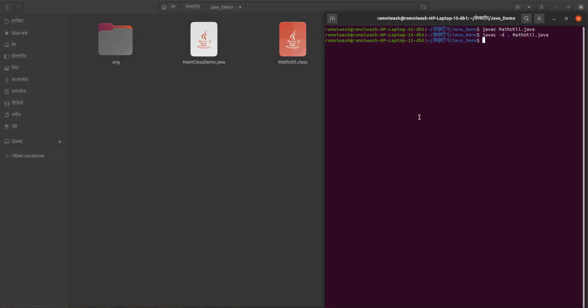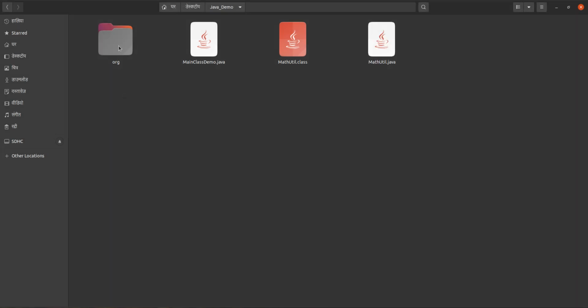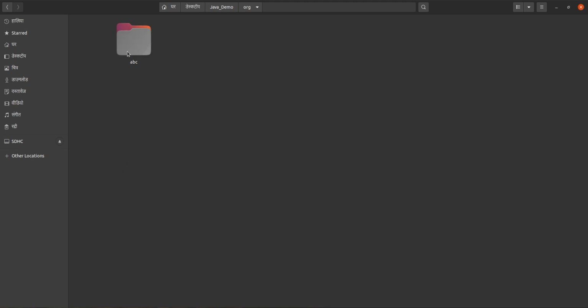After compiling with the -d option, javac -d dot math.util.java, we got one directory structure, that is org. Under org, if you open it, you will see abc. Under abc, you will see util. Under util, if you open it, you will see math.util.class.